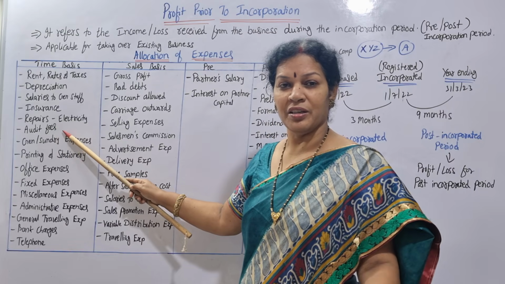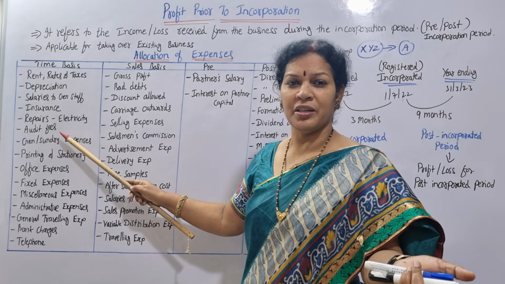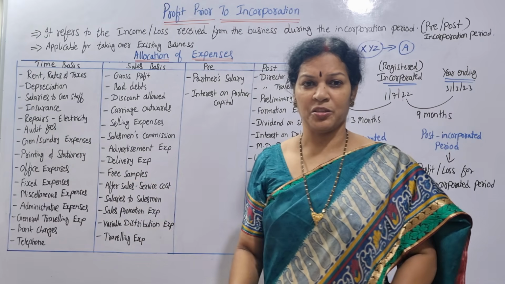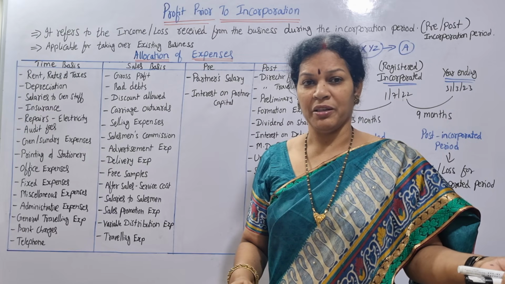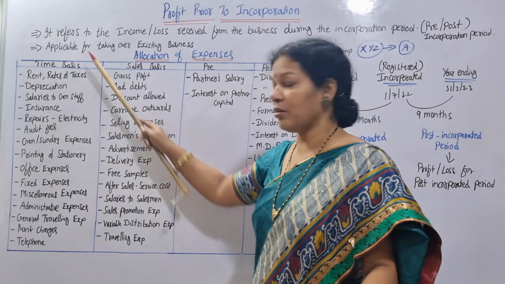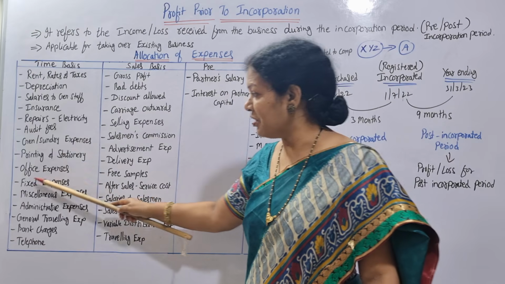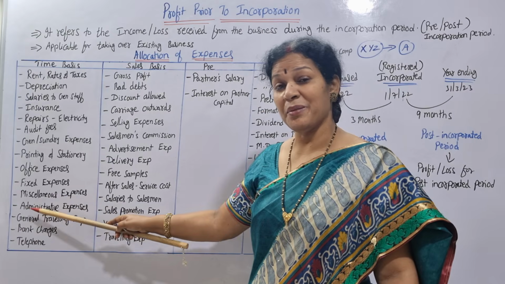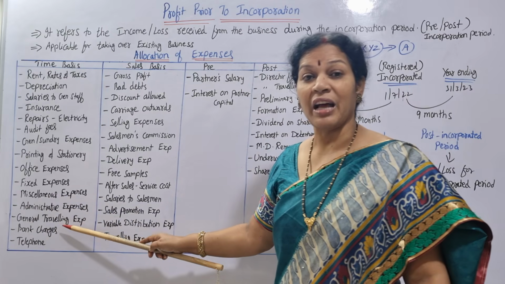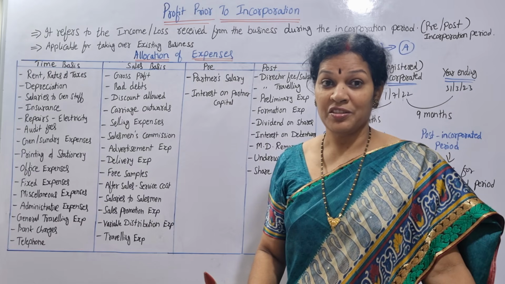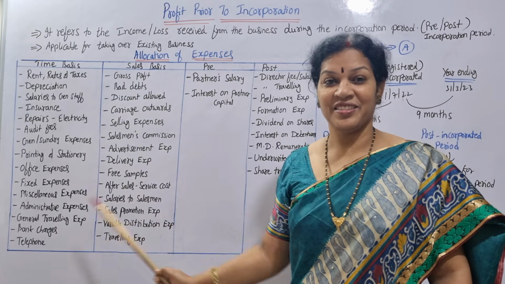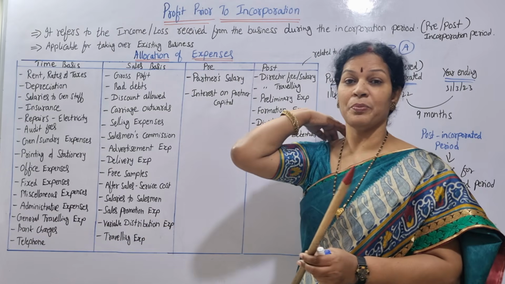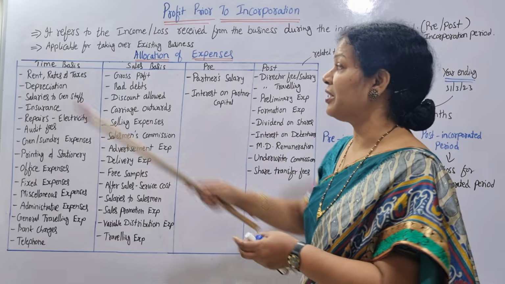Audit fee also, yearly or periodically, whatever the auditing work may be, according to that you have to pay audit fee. General expenses, or you can say sundry expenses, we use both words. General expenses or sundry expenses also come under time basis. Printing and stationery, these are all general. Office expenses, fixed expenses, miscellaneous expenses, administrative expenses, general traveling expenses. If it is sales traveling, it comes under sales; this is general traveling. And in the same way, bank charges, telephone. These are all expenses based on the time basis.